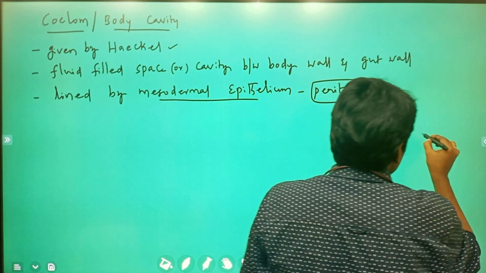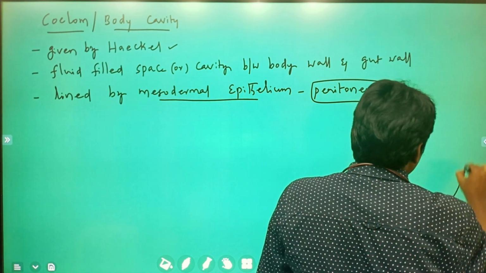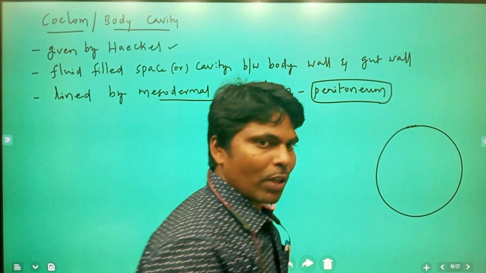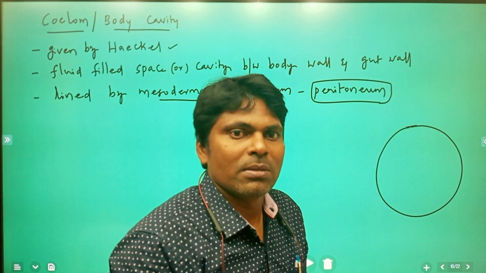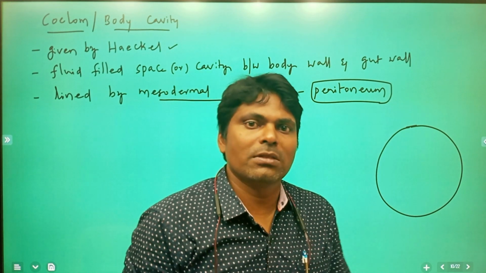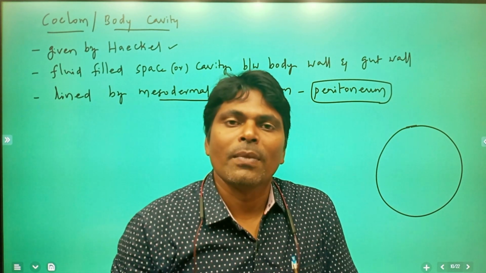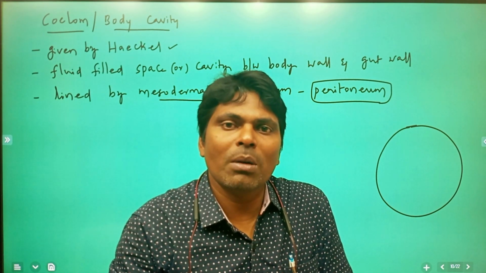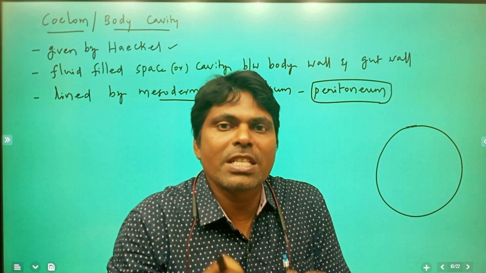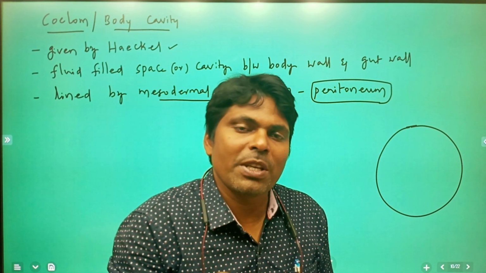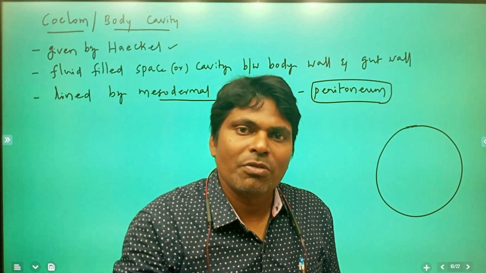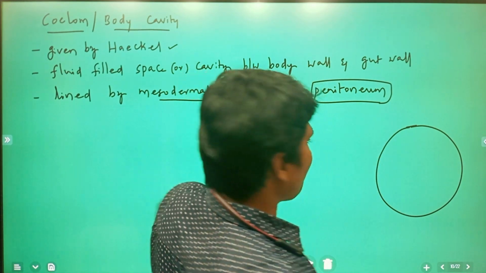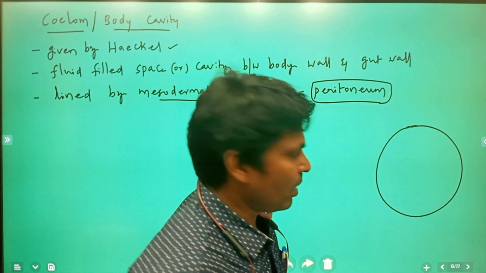Just to understand, I am going to draw it here. This is the outer ectoderm. During embryo formation, how many germ layers take part? Three germ layers, which we discussed in the previous class: ectoderm, endoderm, mesoderm. Outer ectoderm, middle mesoderm, inner endoderm. These three germ layers are responsible for the formation of all the organ systems present in the animal's body. Clear? Now I will indicate where exactly the coelom is located.